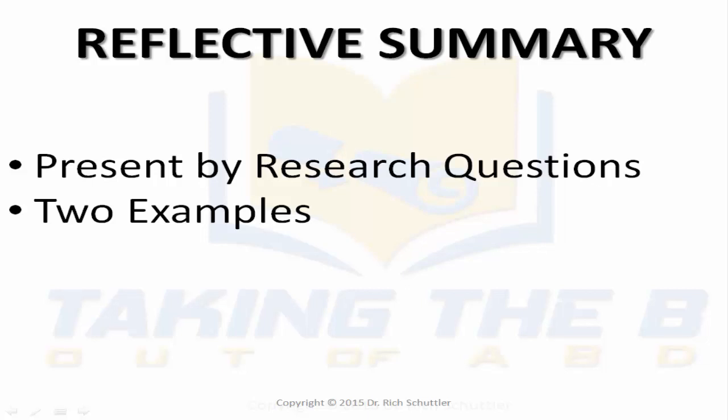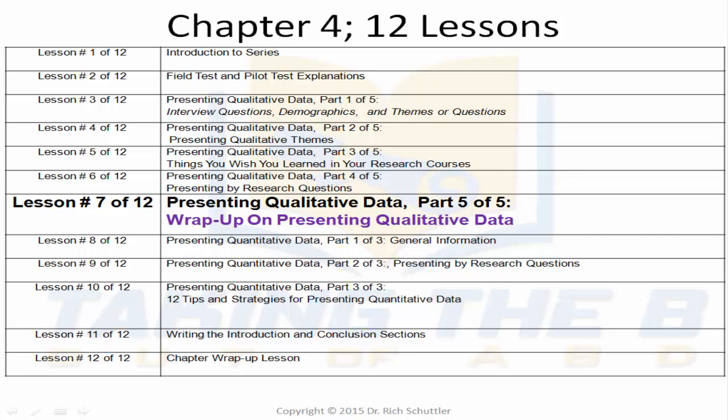Because if you do it the same way, in what I call a cookie cutter approach, it'll be easier on you, it'll be easier on the reviewers, and it'll be much easier on the person who reads your work years from now. Then I showed you 2 examples of how my mentees have done it based on their research question and interview question. As you see, we're making progress through Chapter 4, the 12 lessons. This lesson is lesson number 6 that we just concluded.